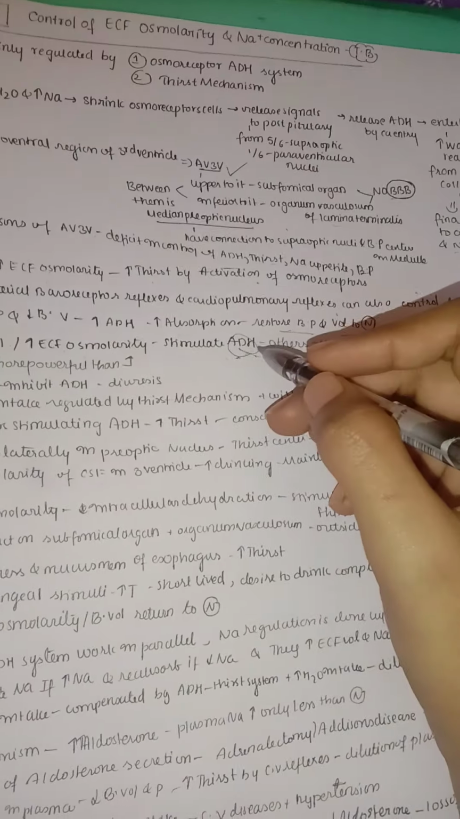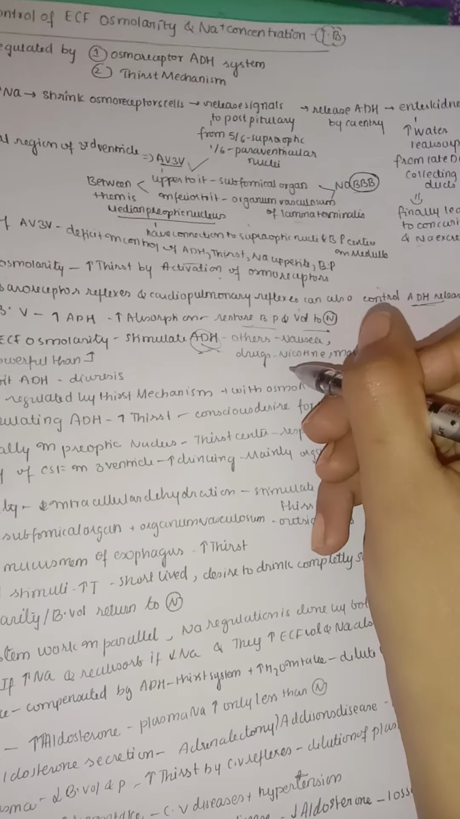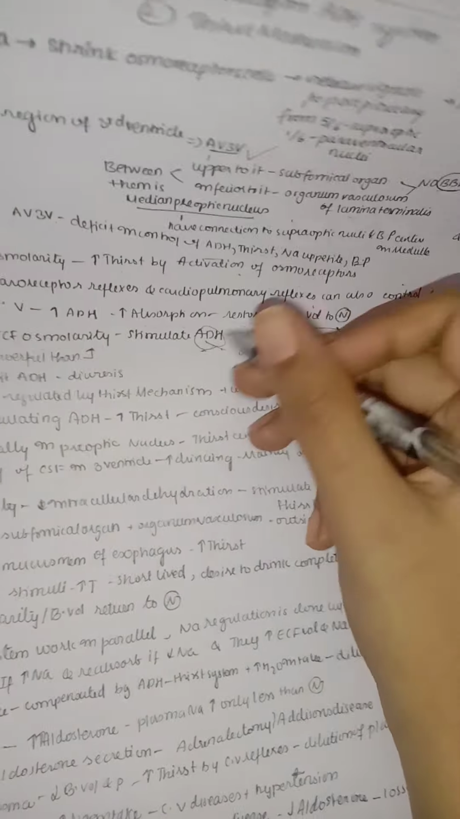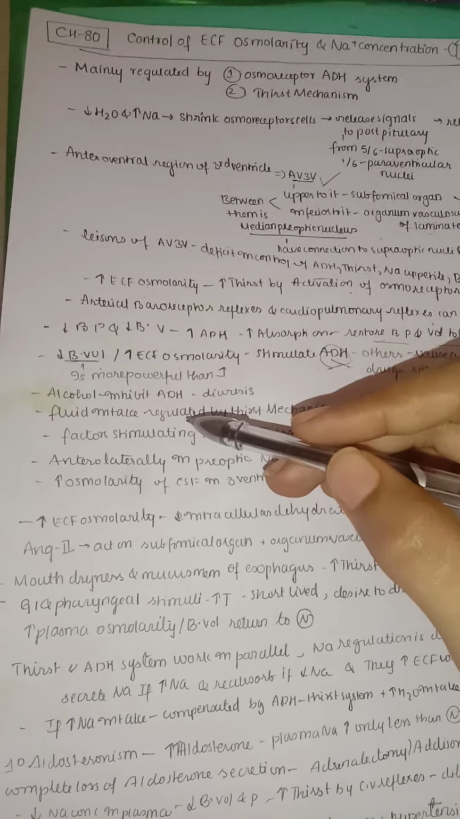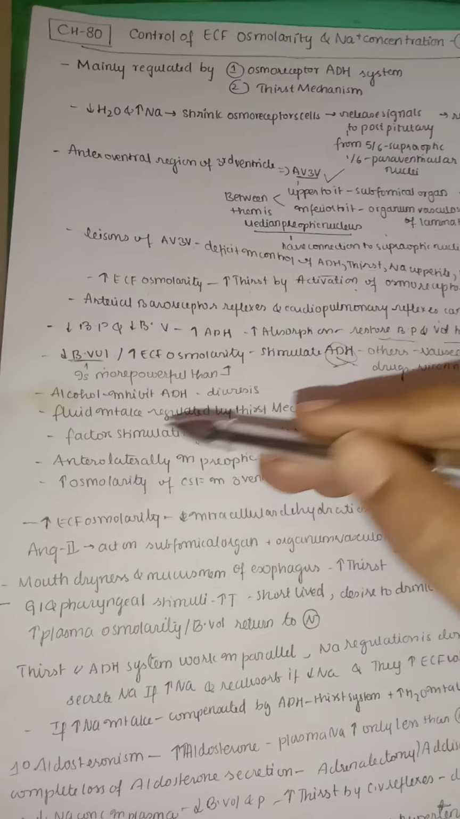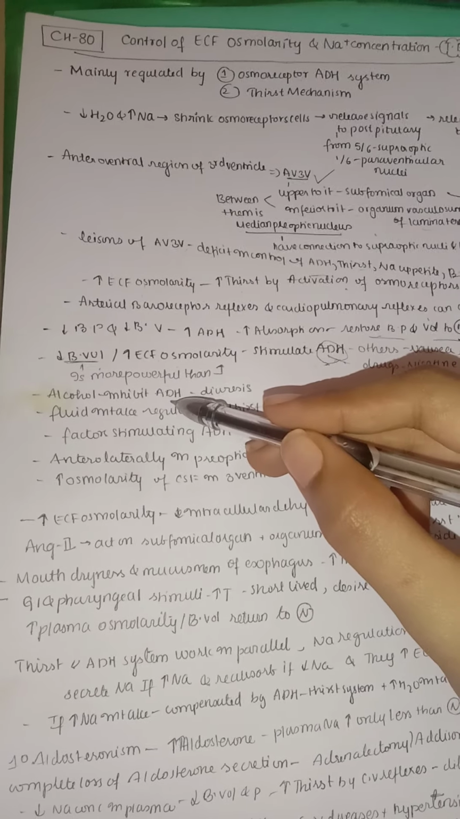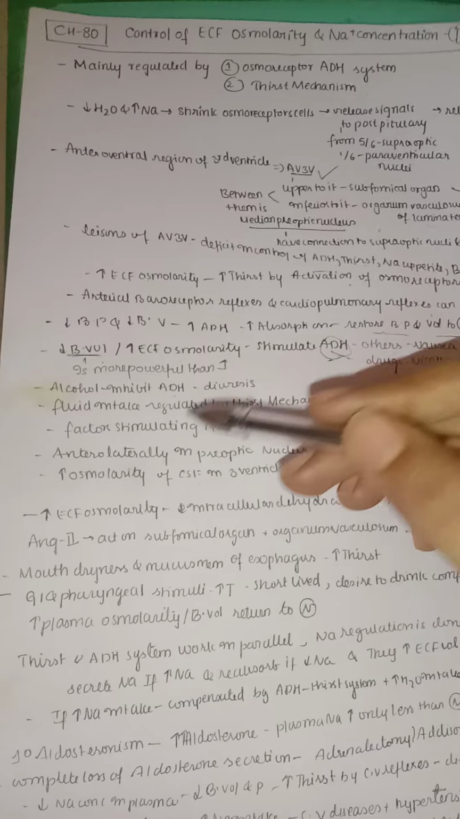There are also other stimulators for ADH, like nausea and vomiting, and drugs like nicotine and morphine, which all stimulate ADH, whereas drugs like alcohol inhibit ADH. That is the reason why people who drink more alcohol have diuresis, because it inhibits ADH. If it inhibits ADH, reabsorption of water is decreased, so it will lead to more diluted urine.